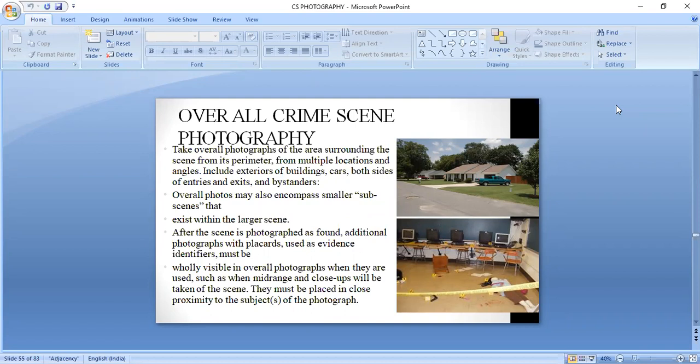To establish the location. The answer is to establish the location. Yes, sir. Where is your crime scene? Where is your primary crime scene located? That is our motive. That is our focus. Where is the location of the crime scene? So in the overall crime scene photograph, if we take a photograph in such a manner that the crime scene is completely captured in that photograph, that is our motive. So in the overall photograph, the location of your crime scene should be recorded. Good.